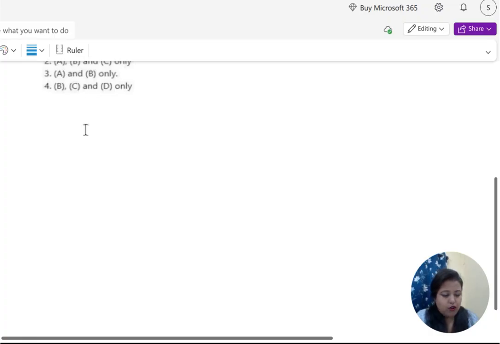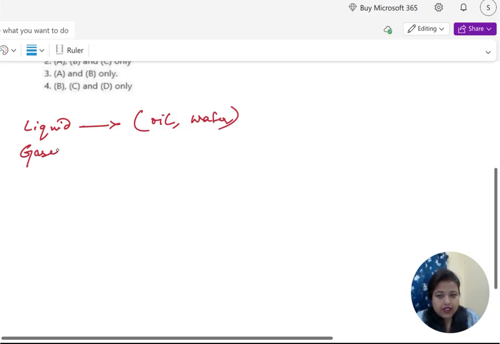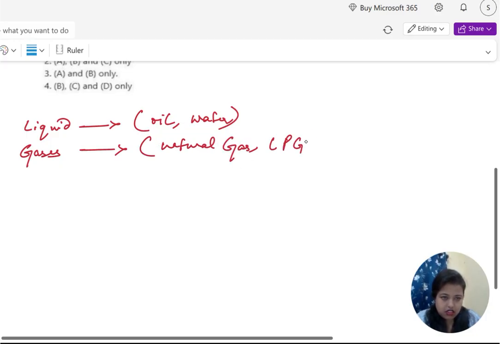So let's start from here. First of all, there's a basic understanding: what are pipelines mainly used for? Mainly for liquids. What kind of liquid? Mainly oil and water. And then comes gases. What kind of gases? Mainly natural gas and LPG. Then even some slurry materials also pass through.